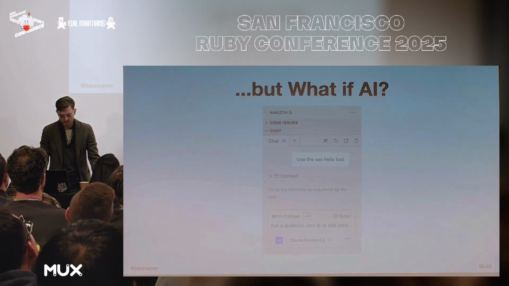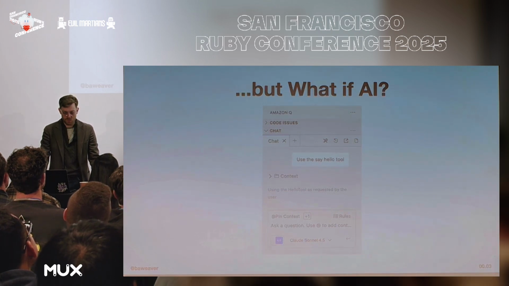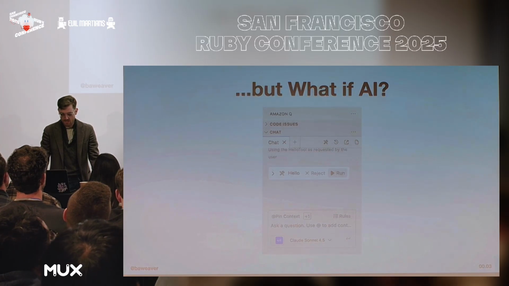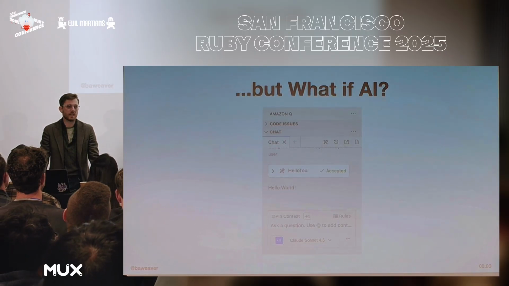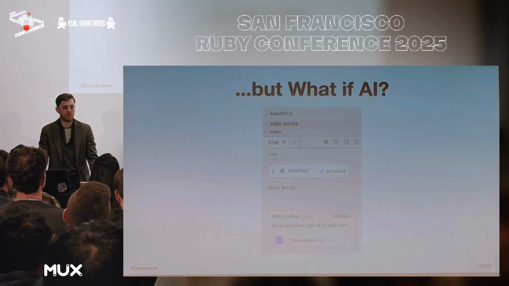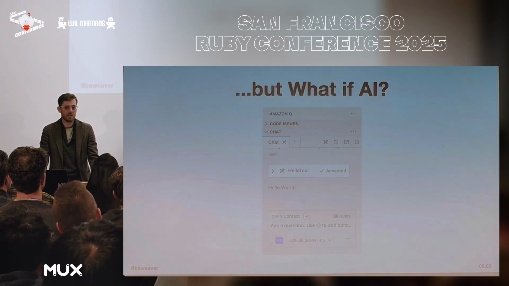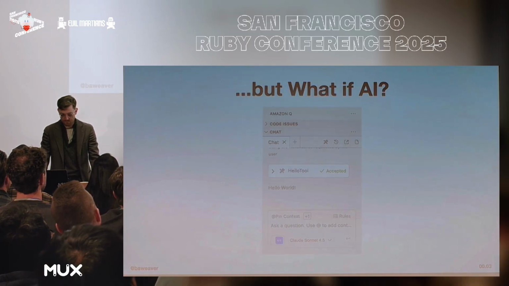Now, if we press X, we can go back to the interface and say use the hello tool, which is a little on the nose, sure, but the more useful the tool names, the more useful the descriptions and arguments for them, the more AI can automatically infer what you probably meant to use and figure that out. So we get an option to run it. We can click run. And then we get back a hello world message. Now, one thing about that click to run thing is you can look at it and say, yes, that is exactly what I want, or no, you got a couple things wrong. That's why I do prefer ask in some of these cases, especially for write things, of let's correct this, make sure it's on the same page.